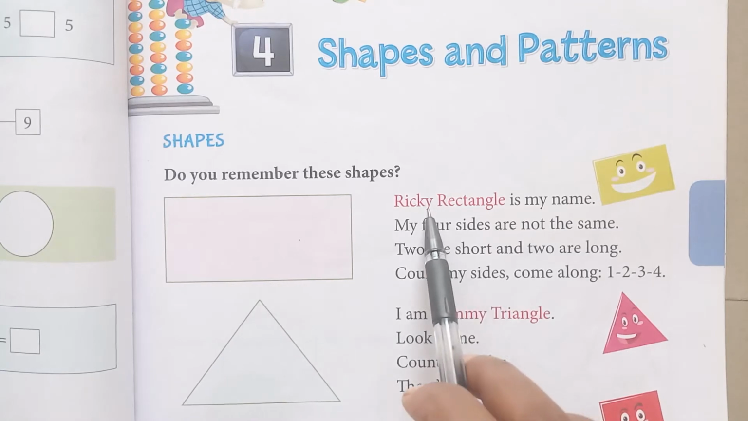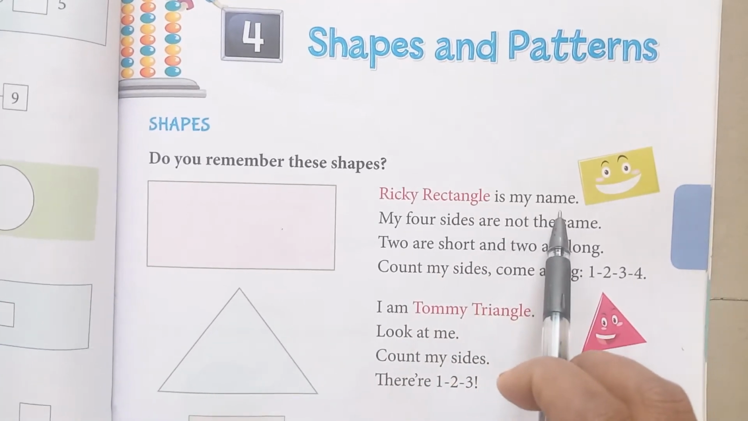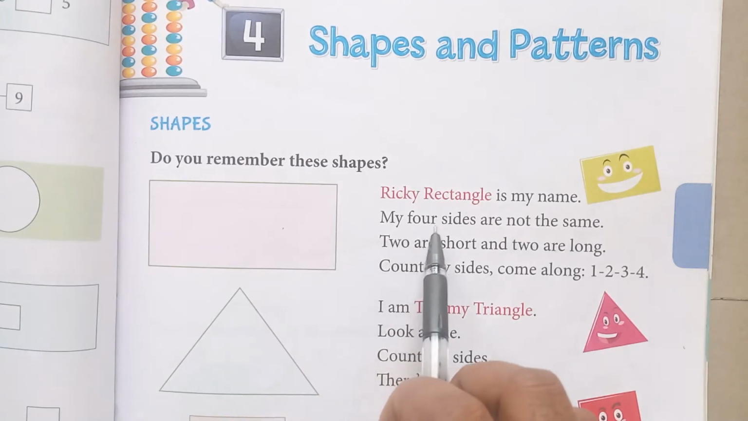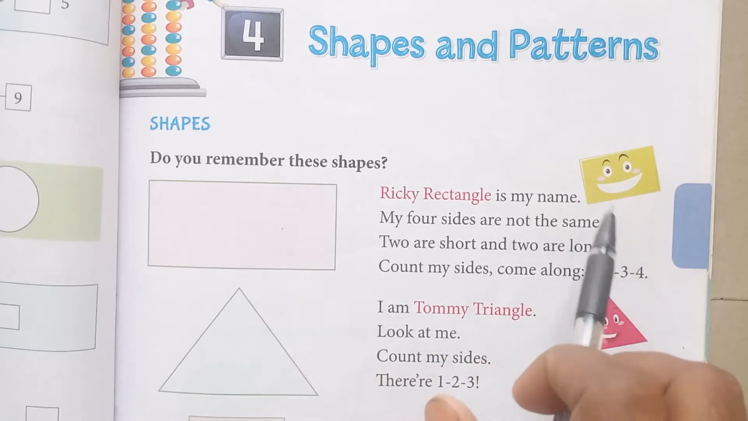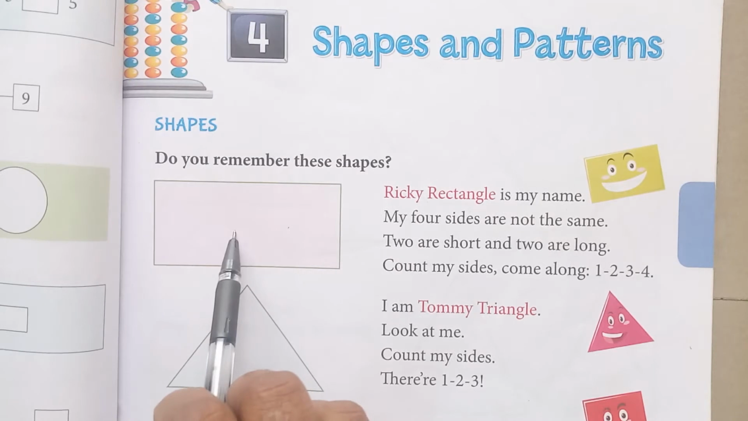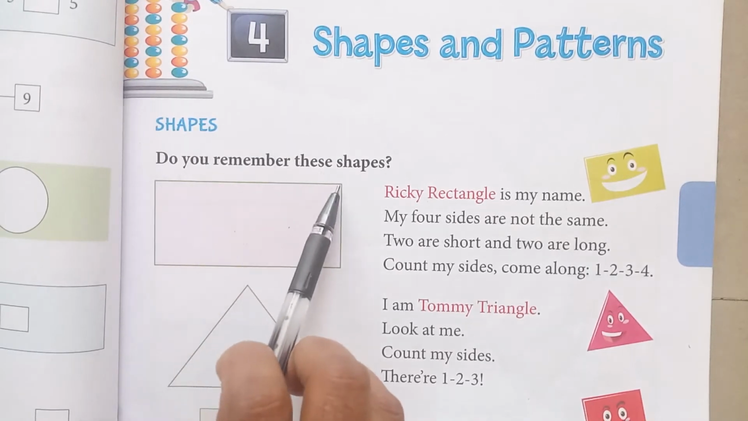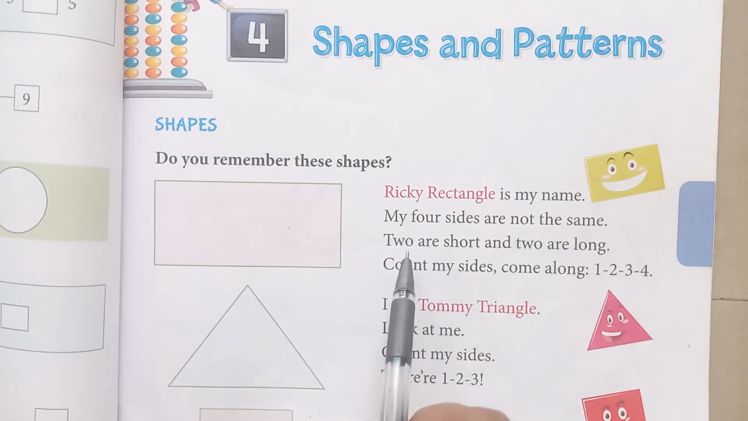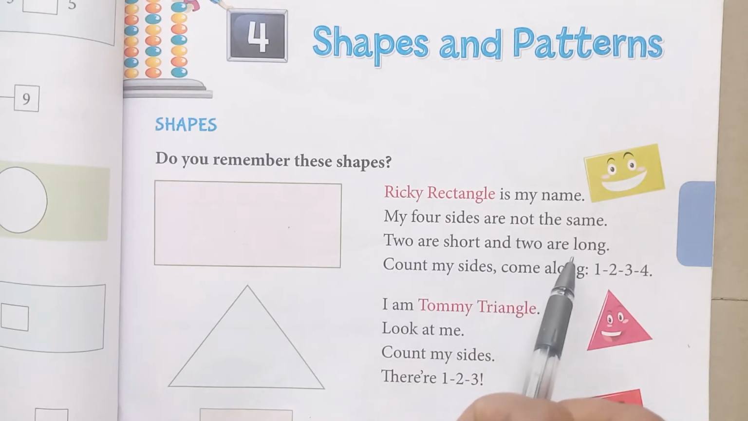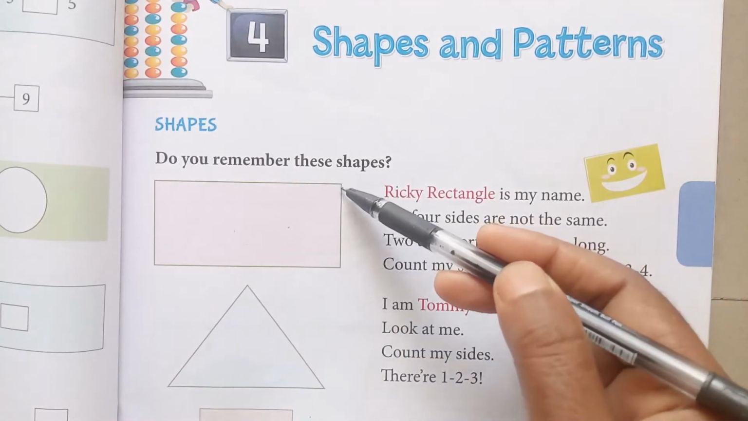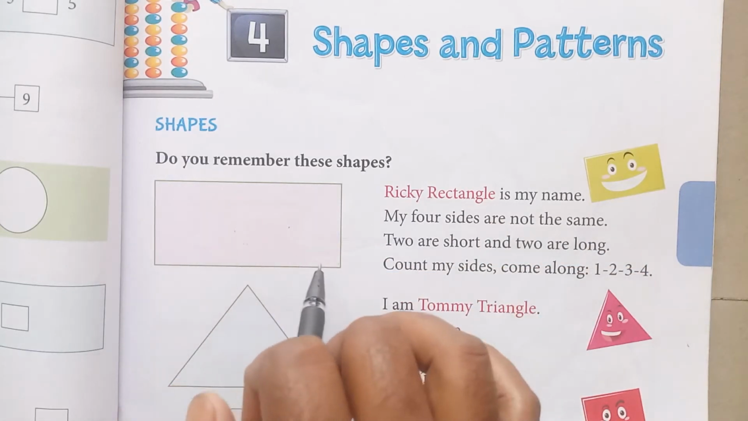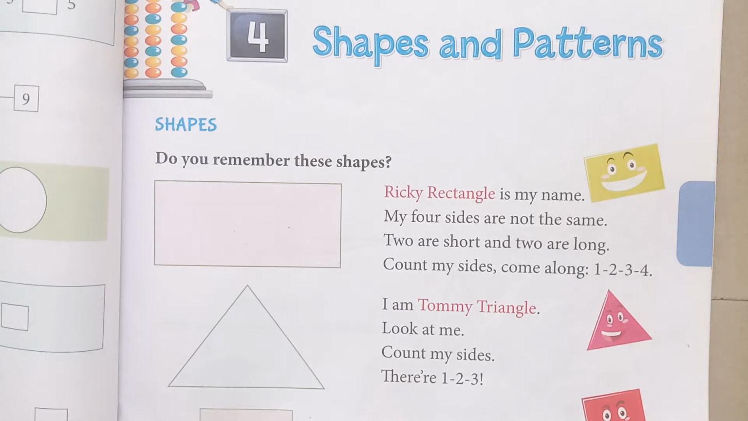See, Ricky Rectangle is my name. What is my name? Rectangle. My four sides are not the same. My name is rectangle and these four sides are not the same. Two are short and two are long. These two sides are short and these two sides are long.